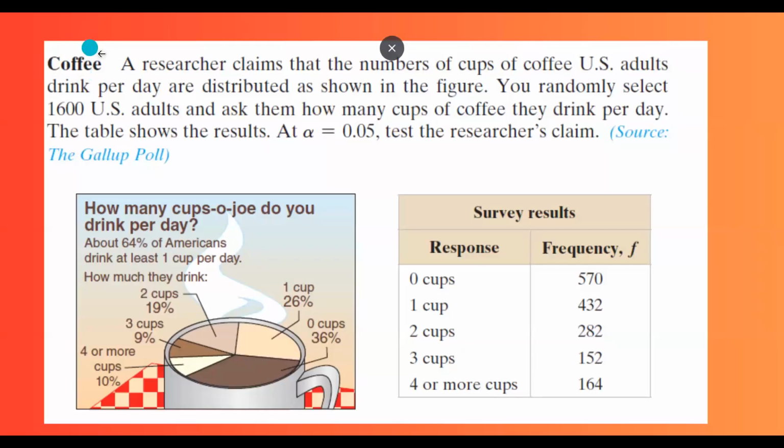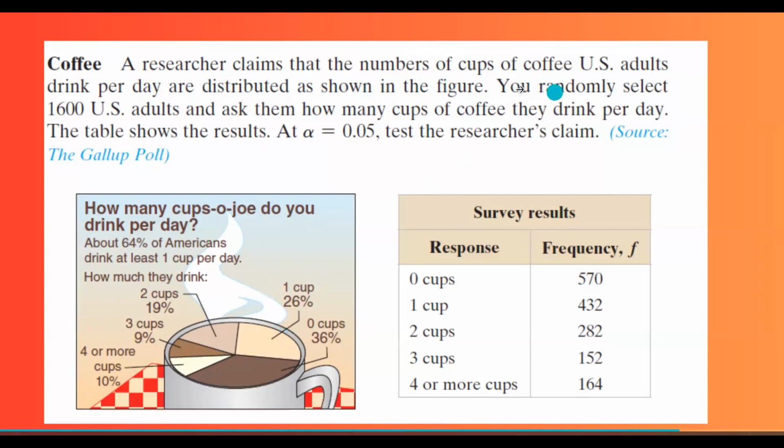A favorite subject, coffee. A researcher claims that the number of cups of coffee U.S. adults drink per day are distributed as shown in the figure. So 0 cups, 36%, 1 cup, 26%, 2 cups, 19%, 3 cups, 9%, 4 or more, 10%.